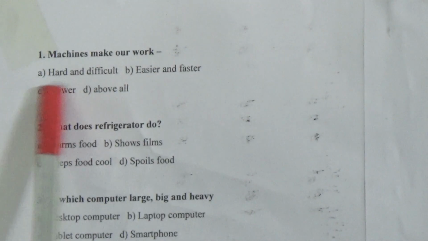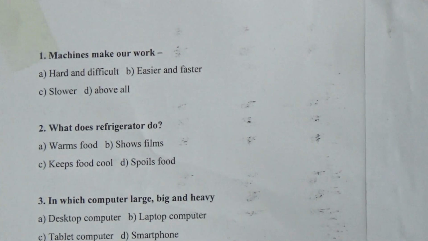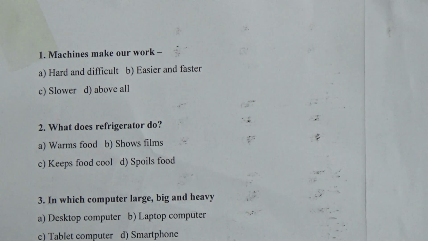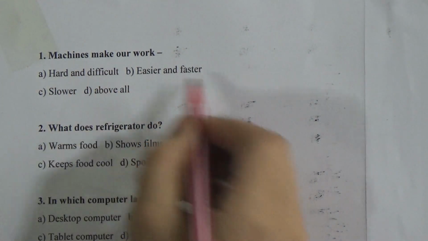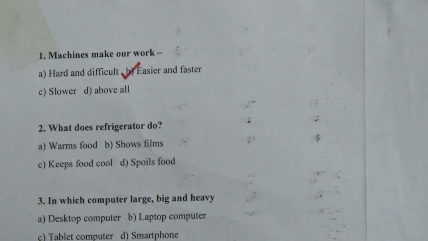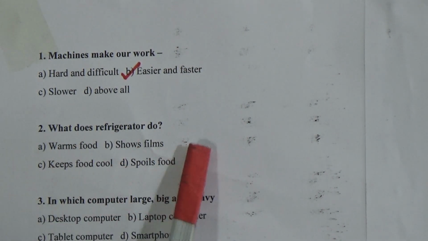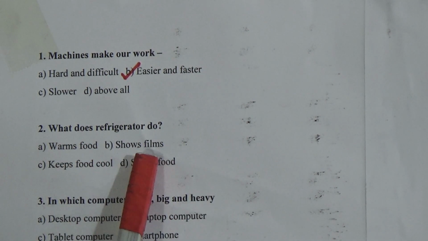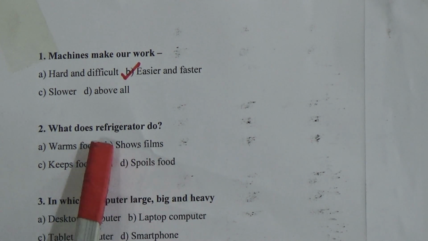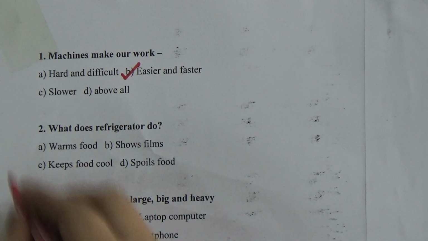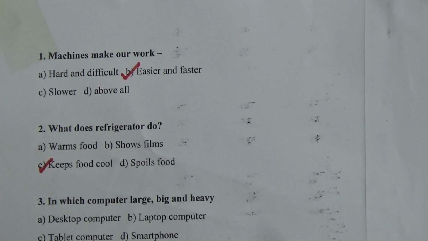MCQ number 1, machine makes our work hard and difficult, easier and faster, C slower and above all. Machines make work easier and faster. What does a refrigerator do? Warms food. Option B, shows farms. Option C, keeps food cool. Option D, spoils food. A refrigerator keeps food cool. Option number C is the correct answer.